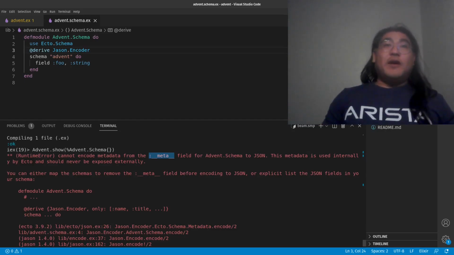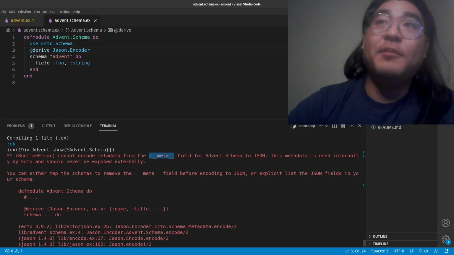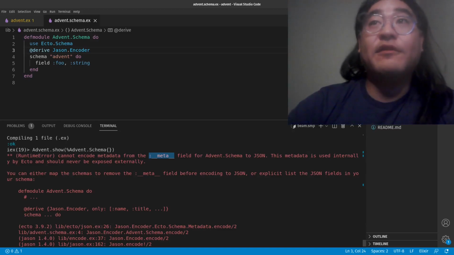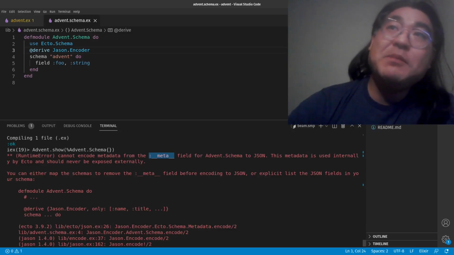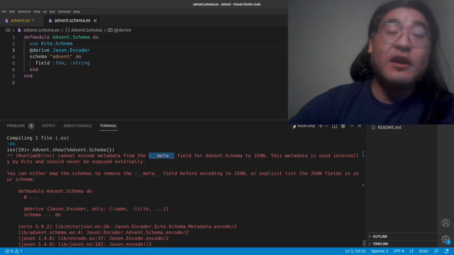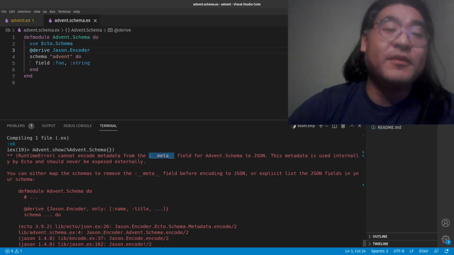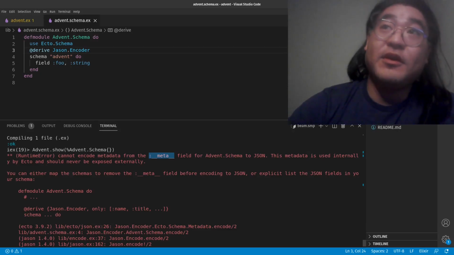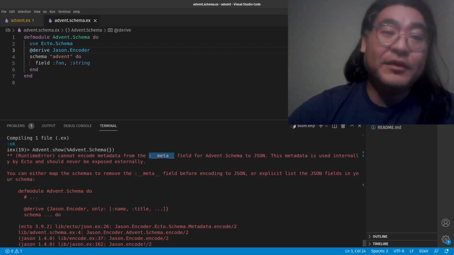Of course, it's also completely possible to write your own implementation of JSON.Encoder using the defimpl keyword, as we did for Advent. But I just wanted to give you a quick how-to on the three basic ways of implementing JSON encoders. Derive, of course, this keyword works for things that aren't JSON.Encoder. It works just as well for other types of structs, and will punt to the equivalent map that way.